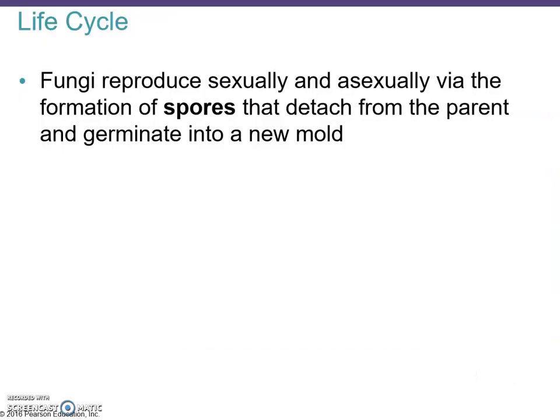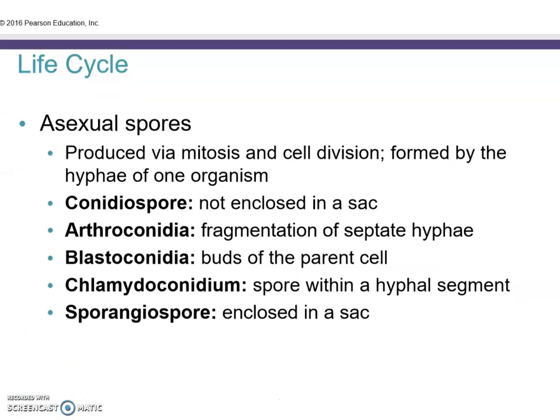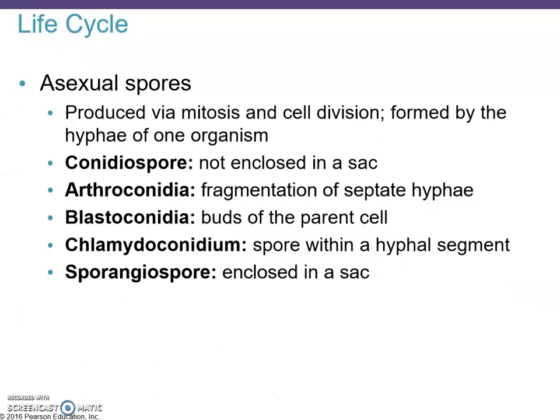Now let's take a look at the fungal life cycle. A fungus reproduces sexually and asexually with the formation of spores. These spores then detach from the parent and germinate into a new mold. Let's take a look at some of the terminology that you need to know.